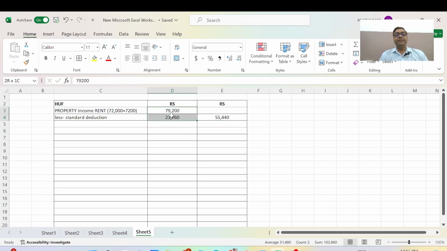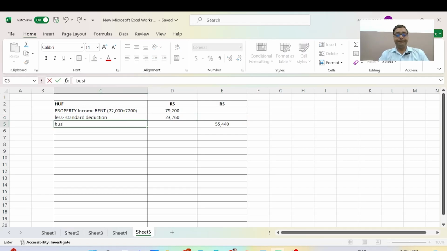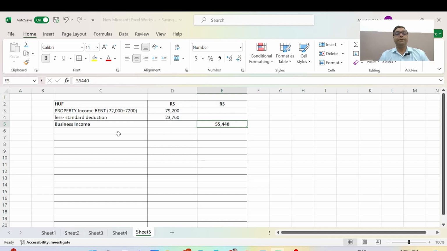When we deduct this amount, this is our income. Is this the business income? What is the family income?